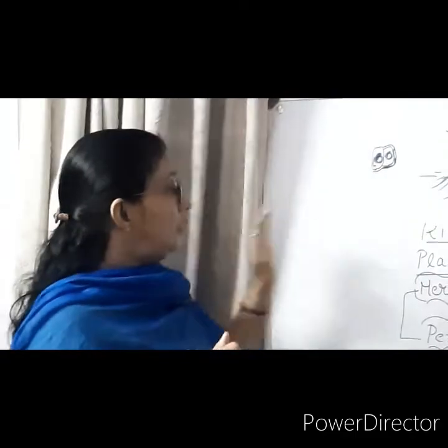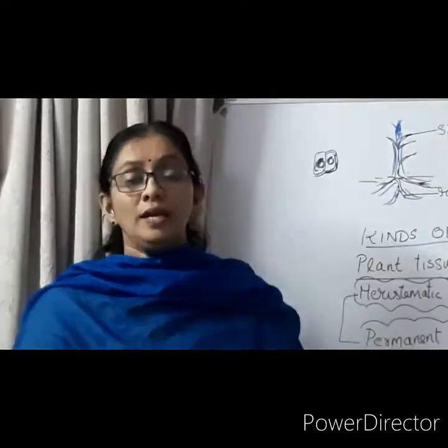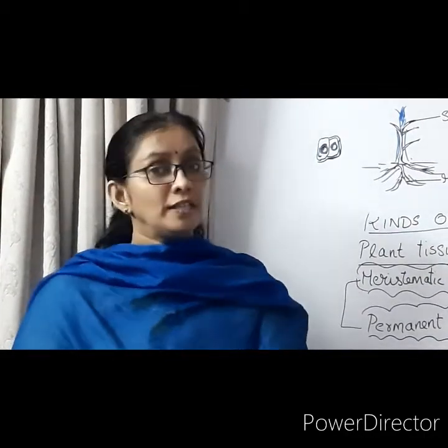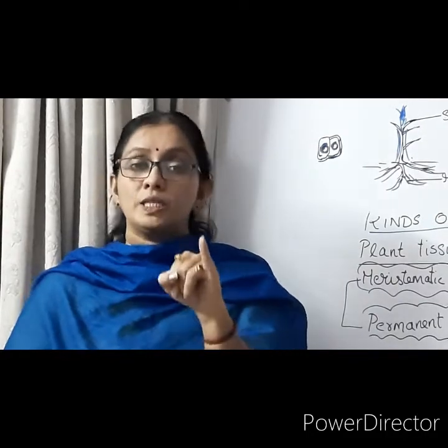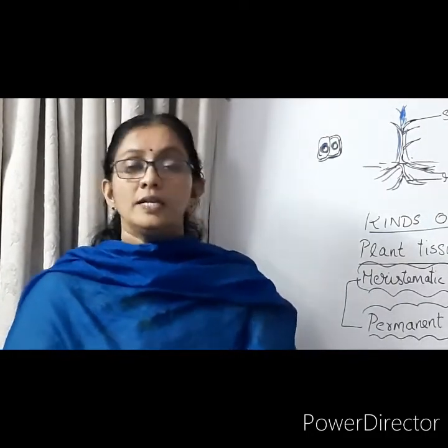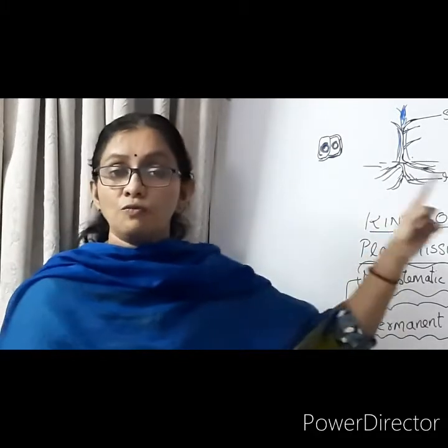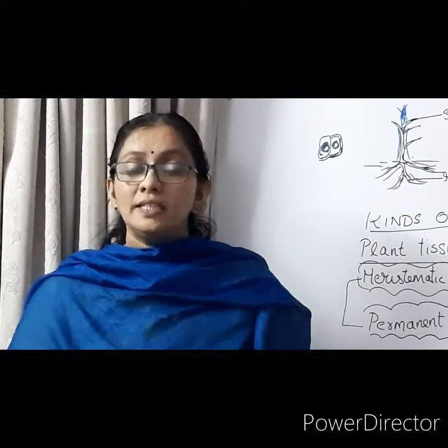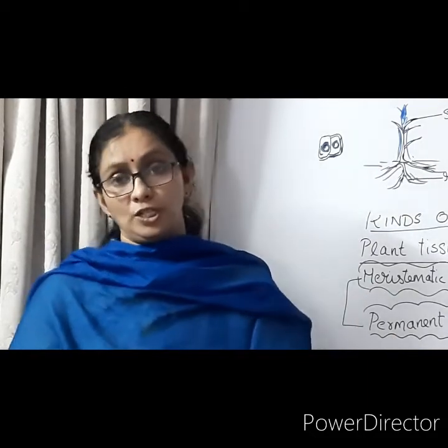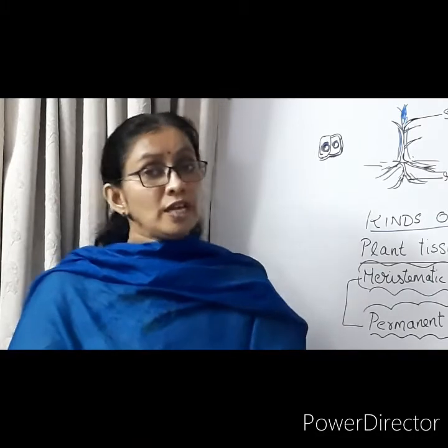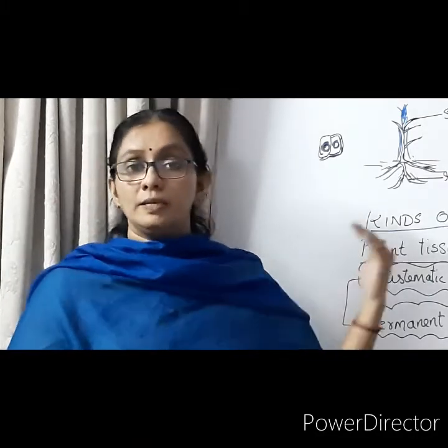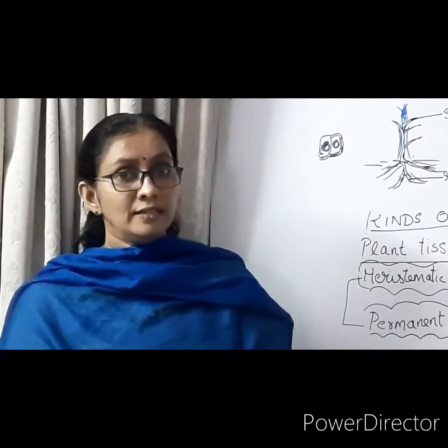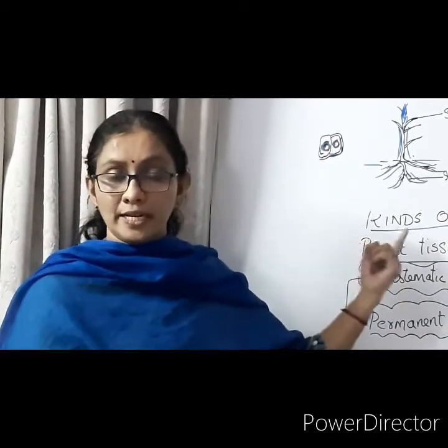Okay, so here in this meristematic tissue, 3 important questions can be asked. What are the important questions? What are meristematic tissues? Okay. Second question, what are the characteristic features of meristematic tissue? Third question, state the location and function of meristematic tissue. Okay, so there is a possibility of 3 questions from meristematic tissue. This is clear? Okay, I will write the questions and answers on the board.